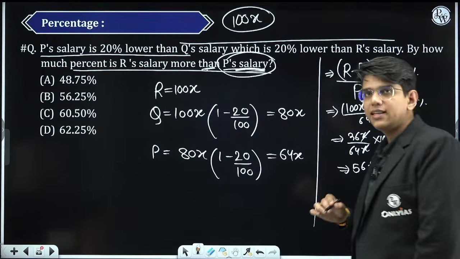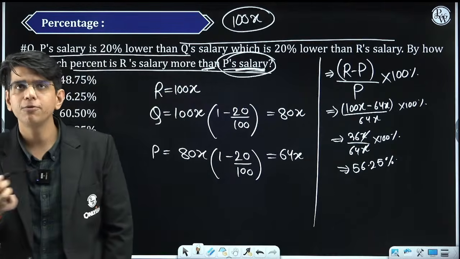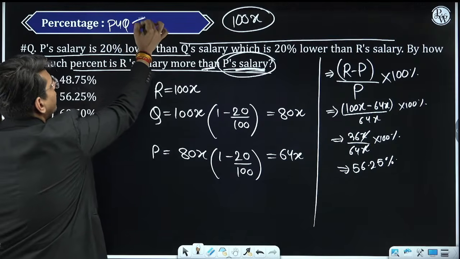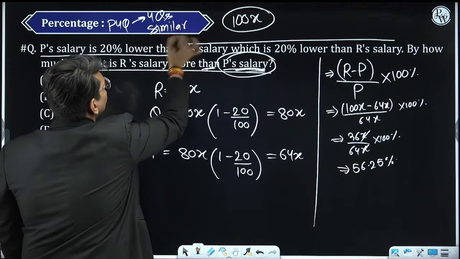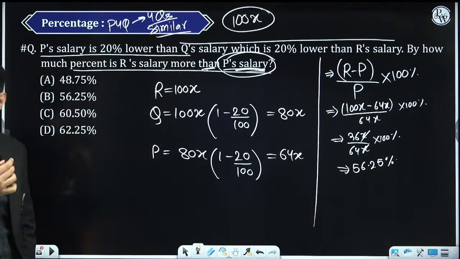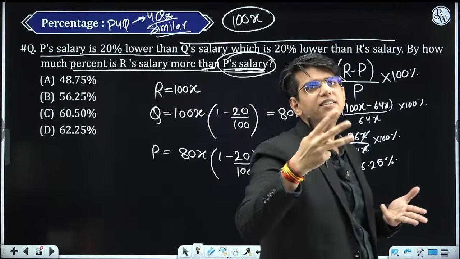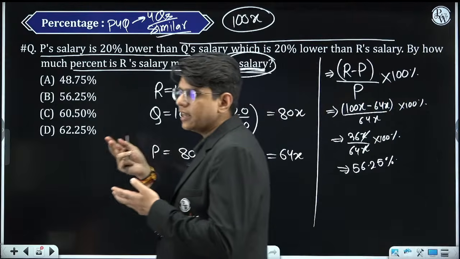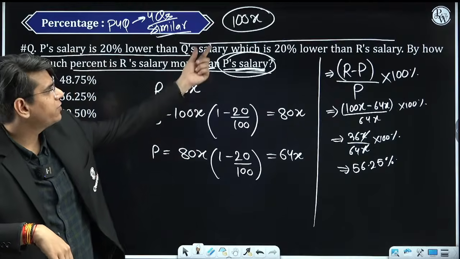Now the important thing is you can find such questions repeating very frequently. If you look at your PYQs, you will find 4 similar questions of this type, where they have asked you to compare 3 different things. So every time we have to convert those 3 things into single variable terms. Every time you can start the question with 100x.